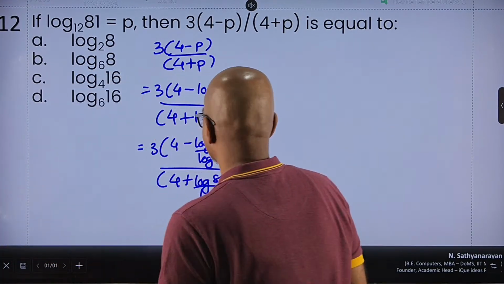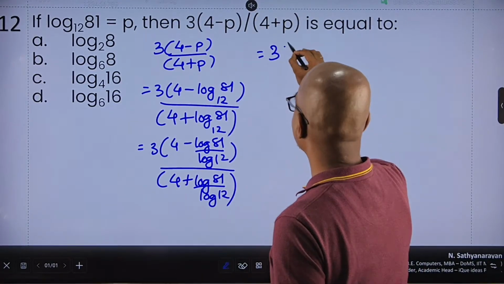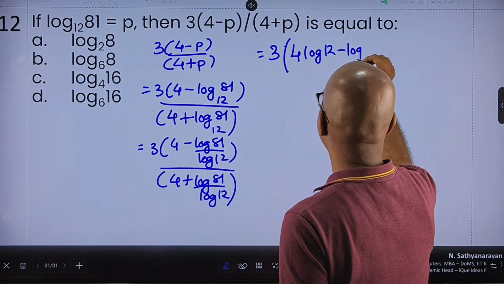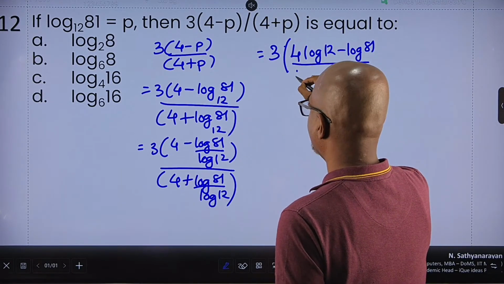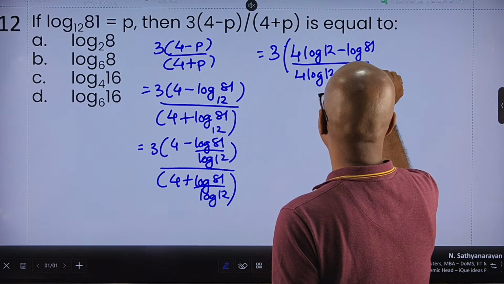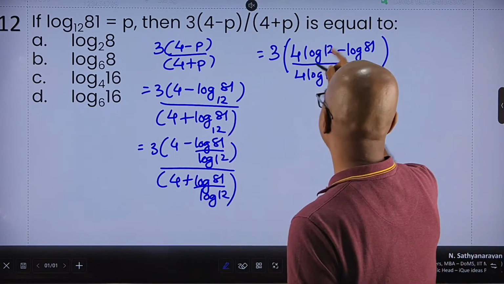Alright. So denominator, if I want to common, so I can write it as 4 times log 12 minus log 81 upon 4 times log 12 plus log 81. Both of them have log 12 as the denominator, gets cancelled out.